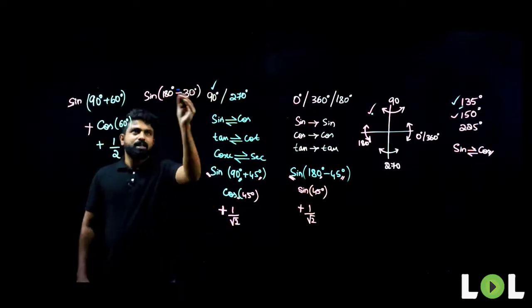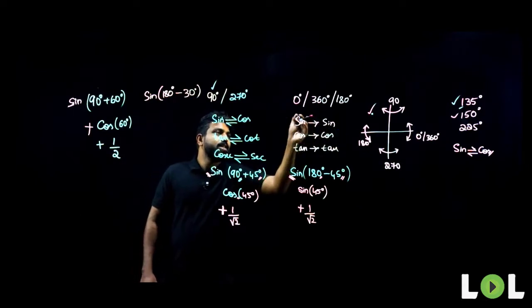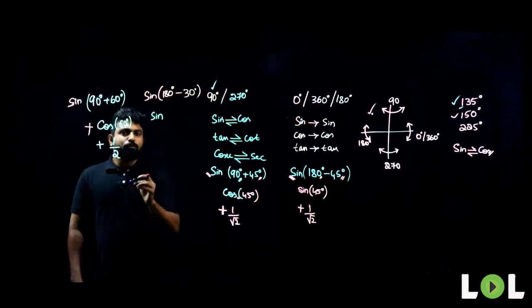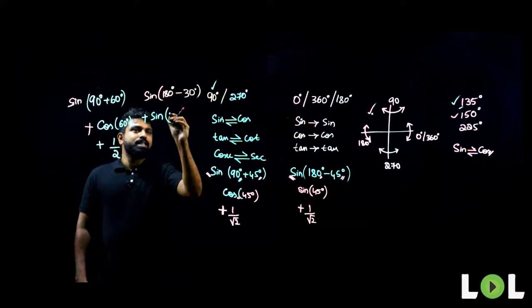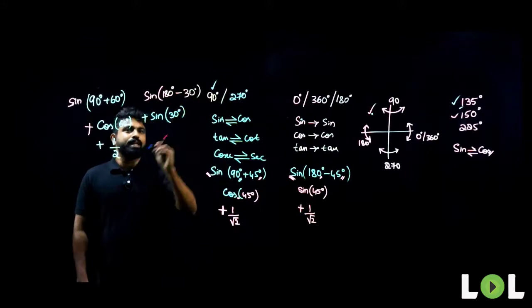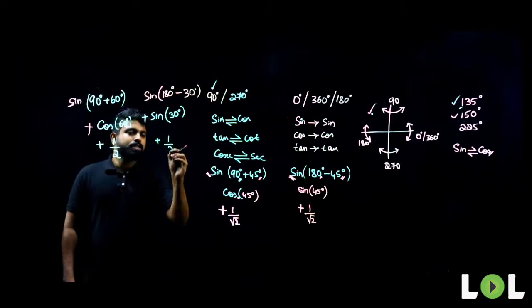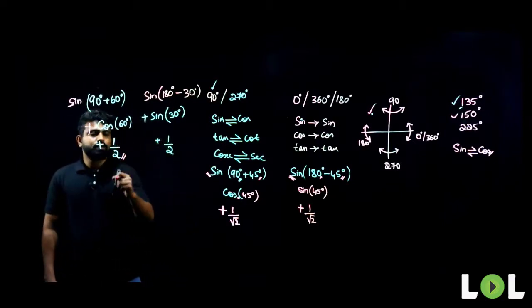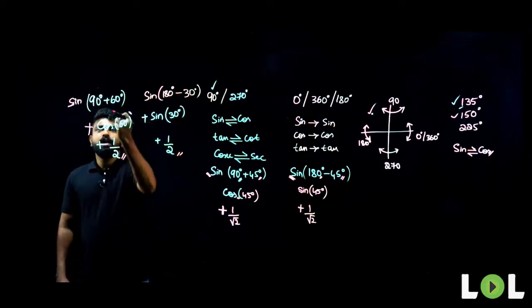Sine 180 minus 30: when it is moving about 180 degrees, the sign does not change. It will always be sine only. Is it positive or negative? In the second quadrant, sine is always positive. So, I'll have to take it as sine 30 degrees. Now, what is the value of sine 30? Sine 30 is again the same, that is 1 by 2. So, we are getting the same answer here because it is for the same angle that we are calculating, but we are using a slightly different method.